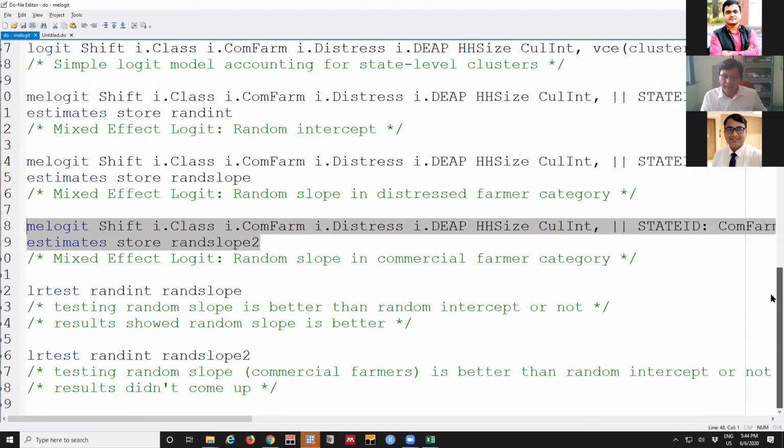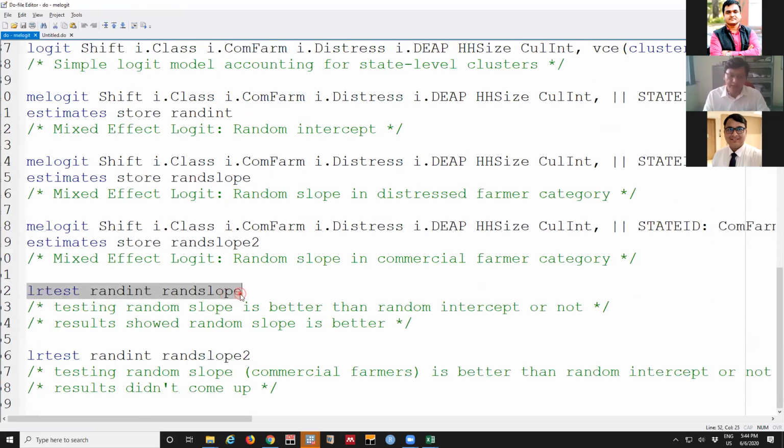Like we saw earlier, whether fixed effect is good or random effect is good in panel structure, the same sort of test can also be done in the mixed effect model. The keyword is LR test, followed by the name where this data is stored. Even if you're already familiar, I don't need to repeat it again. And this is what I wanted to show regarding running a mixed effect model in logit.